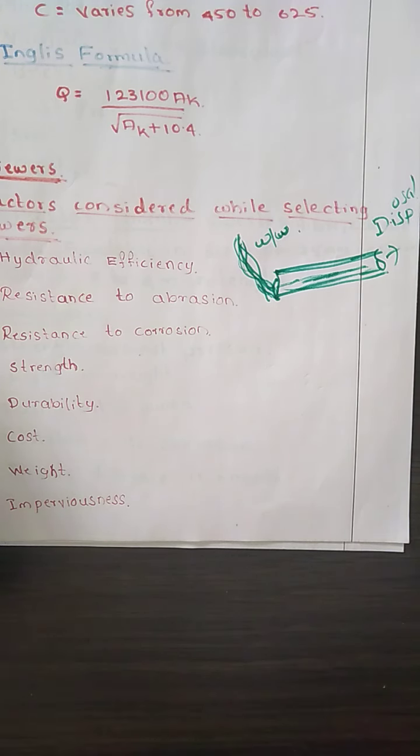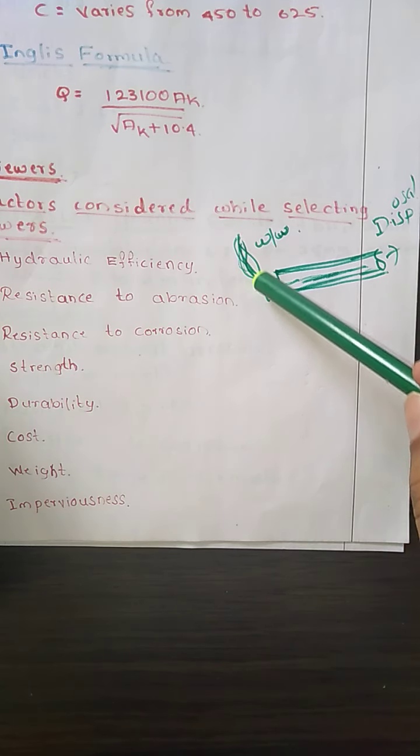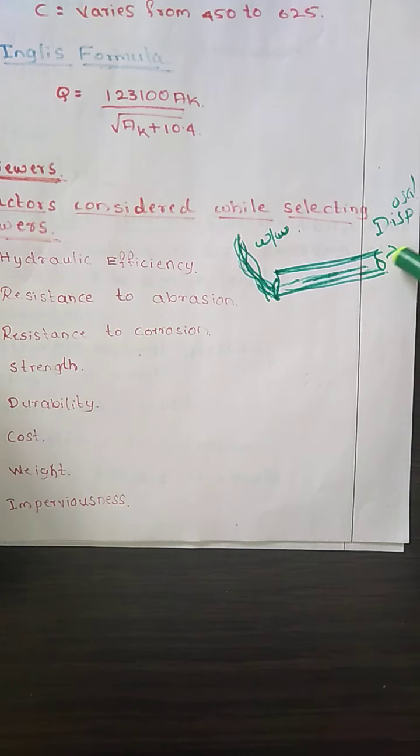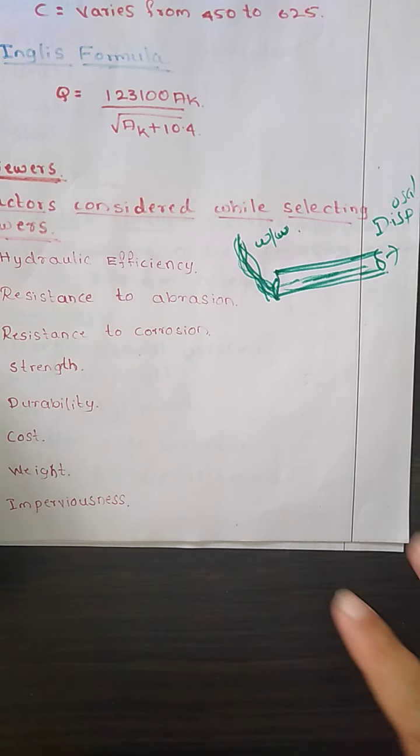So that is what a sewer is. A sewer is the underground conduit which takes the wastewater from the point of generation to the point of disposal without disturbing the environment. That is your sewer line.